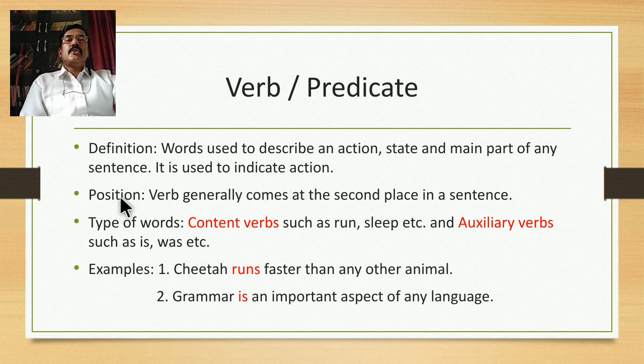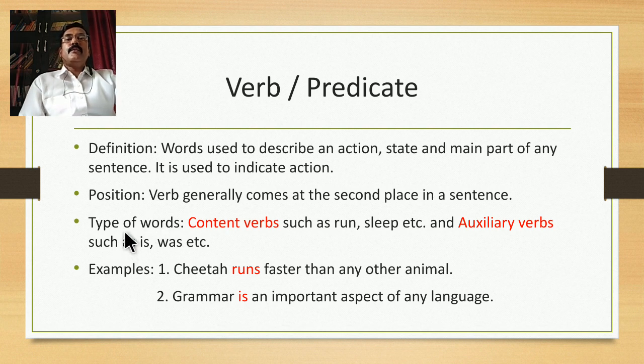What is the position of the verb in a sentence? Verb generally comes at the second place in a sentence. So in a simple sentence, verb takes the second position. But if there are different types of sentences, the position of the verb may change. For example, an imperative sentence begins with a verb. So verb will be at the initial position in an imperative sentence. So these are the exceptions. But in order to understand SPOCA, we will take examples of simple sentences in normal condition.